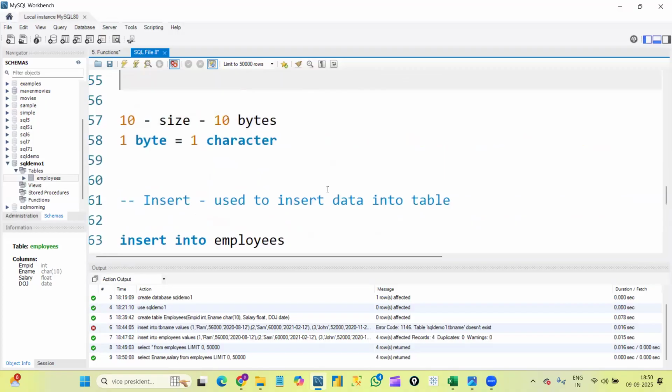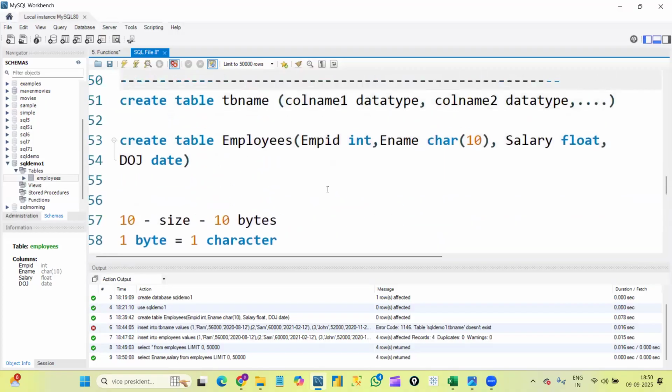Okay. Now every time I'm writing the correct syntax and showing you the correct output, but let's see some errors also. Suppose we understood about size here, right? For the employee name column, we defined 10 as size. As I said, we are allocating 10 bytes of memory for the employee name column. Each byte will occupy one character. So we are allowed to enter 10 characters into employee name. Suppose I enter more than 10 characters, then what kind of error will we get?